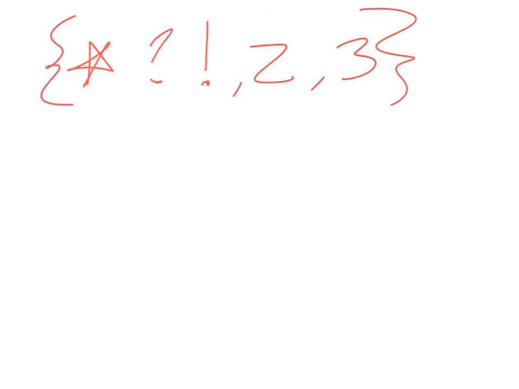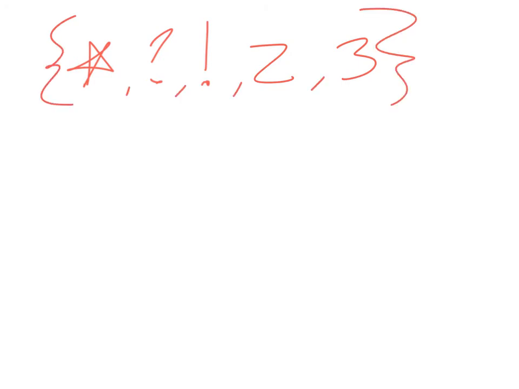So let's say that my set is, we'll make a set of 5 things. A star, a question mark, an exclamation point, the letter Z, and the number 3. Okay, so let's say that's my set, and I just put them in roster form.